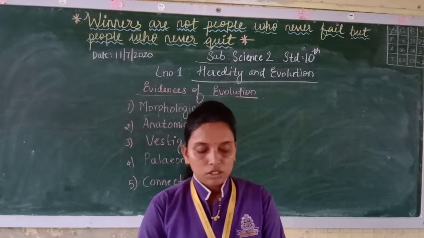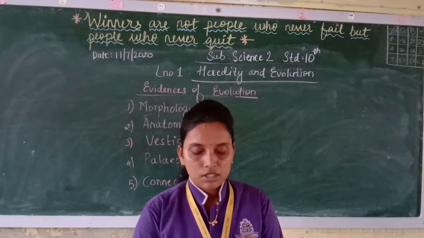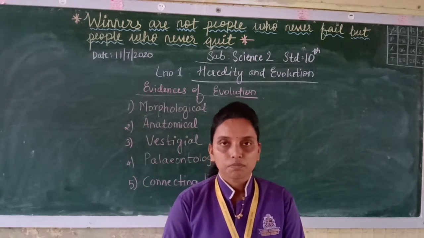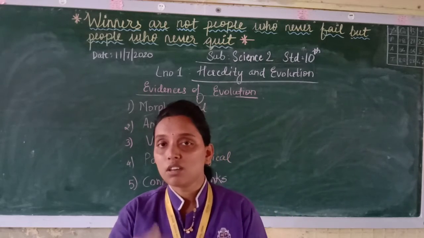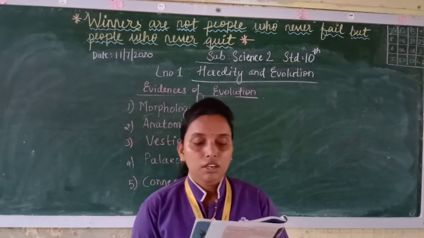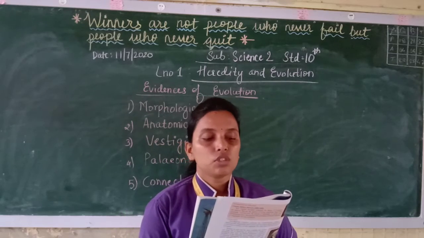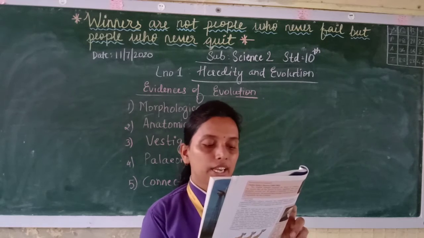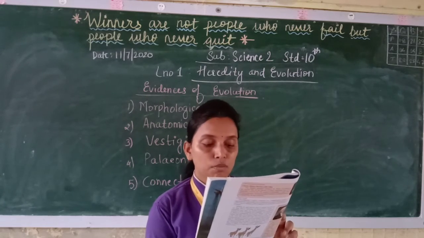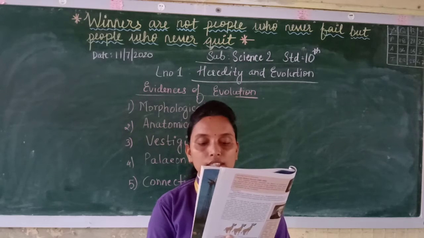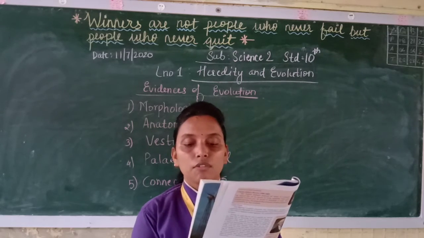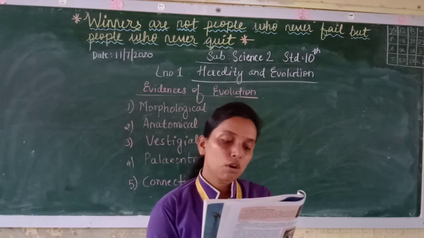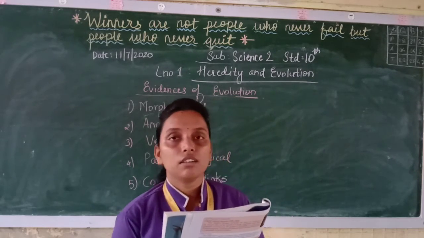Now, human evolution. The biodiversity that is known to us has been said to be formed from very simple unicellular organisms due to evolution. From unicellular organisms, the multicellular organisms were formed. In this evolution, the origin of humans can be shown as per the picture given below. Here we have an ancient animal like the lemur, the first one. From there evolution happened, and 50,000 years ago there was the Cro-Magnon man. So it evolved from ancient animals like lemurs.